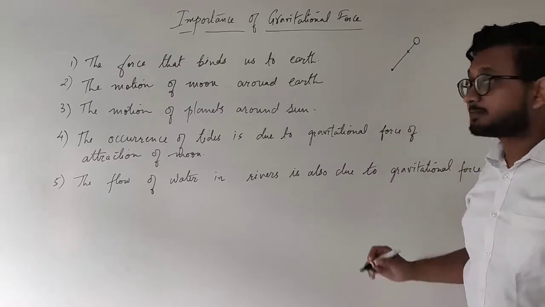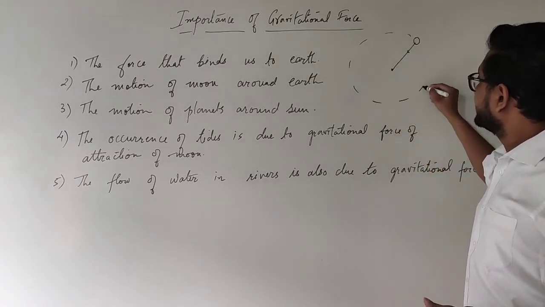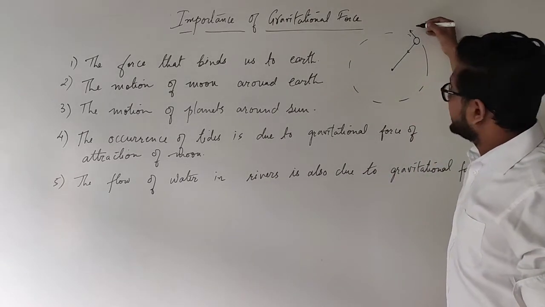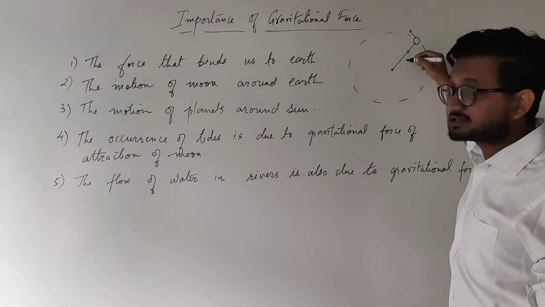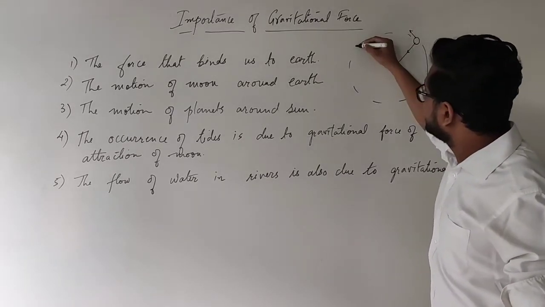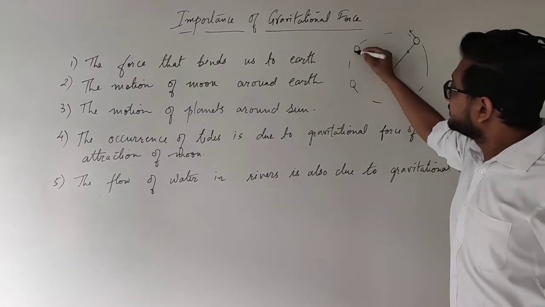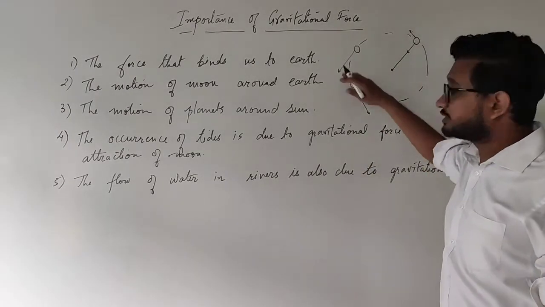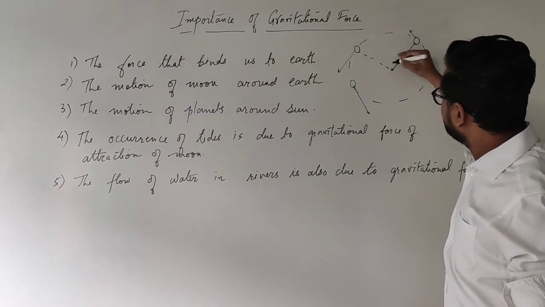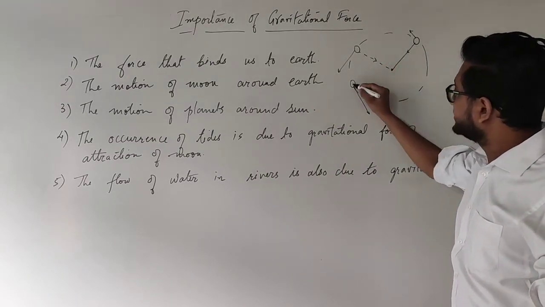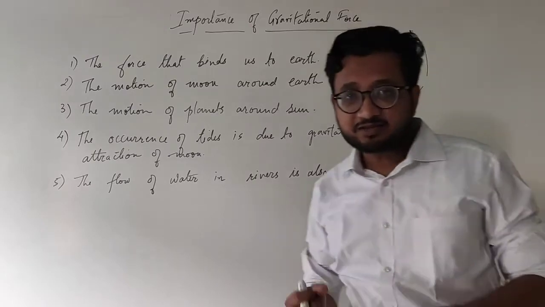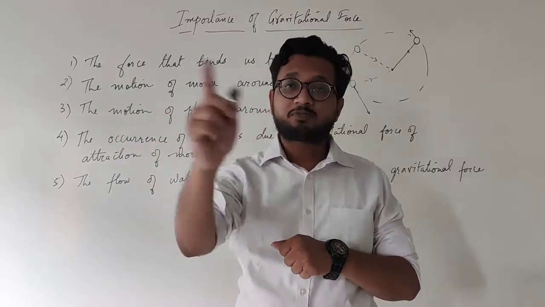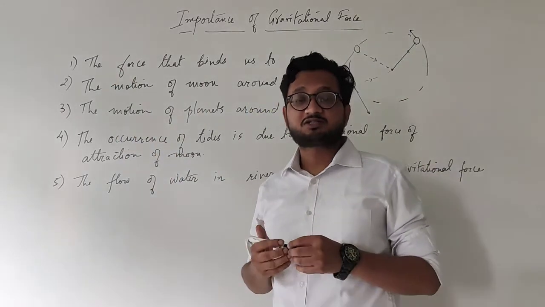Let's say that it is a ball, a boy is playing, and we are moving it in a circular motion. So the object wants to move this way in a straight line. Whenever you release the string, it will go in a straight line. Whether you release the object from here or here, it will always go in a straight line. But it is moving in a circular format because you are applying the force towards the center and forcefully keeping the object in the center so that it does not go in a straight line. You are just holding the object so that it can revolve around in a circular motion.